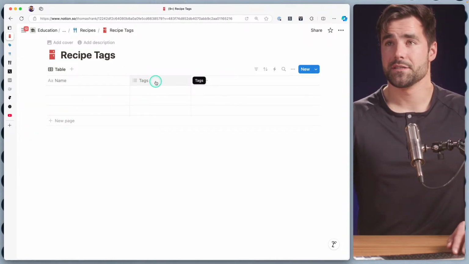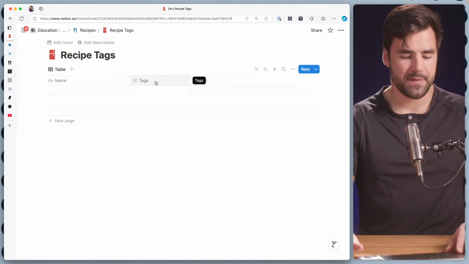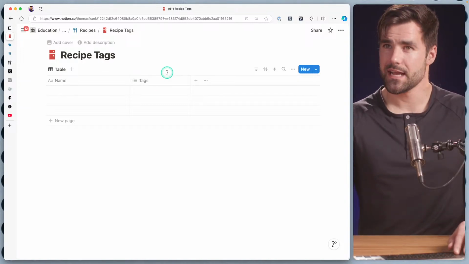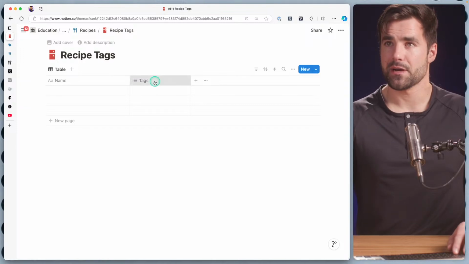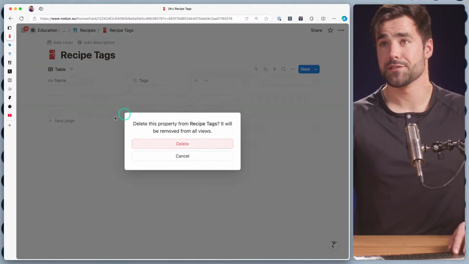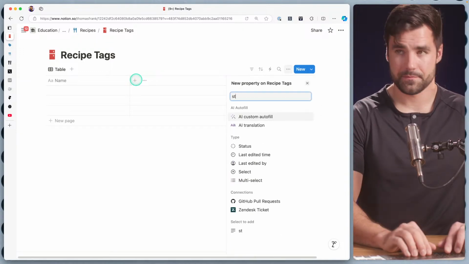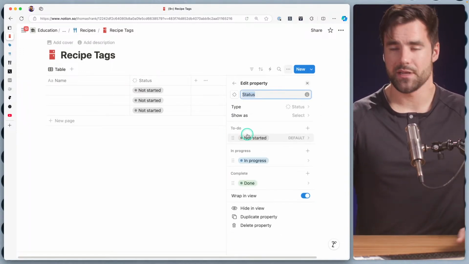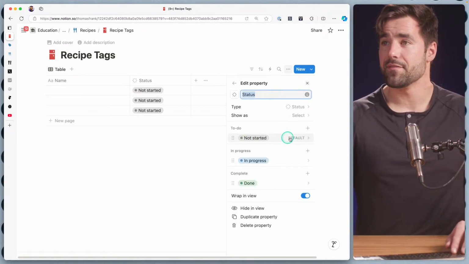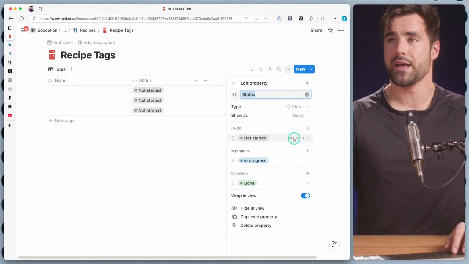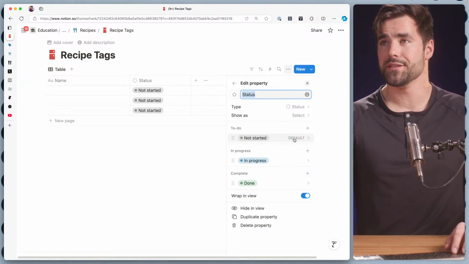Okay, so recipe tags. Tags might want to have a forced type, in which case I might want to use a status property. So let's go ahead and get rid of the tags on the recipe tags. Let's create a status property. And the only reason I'm using status is because status can have a default, and that means brand new pages can actually be forced to have a value instead of being blank.